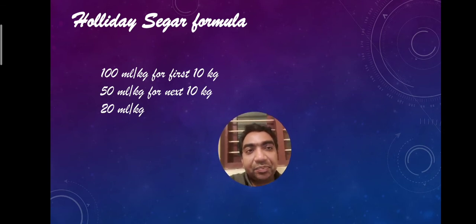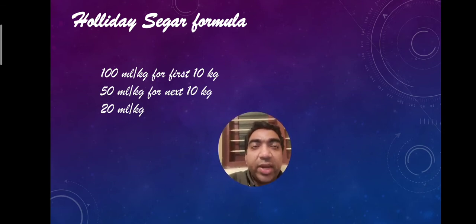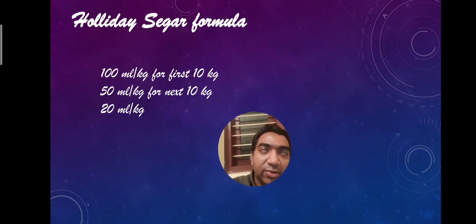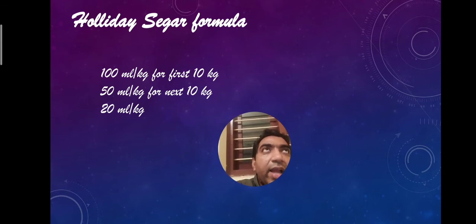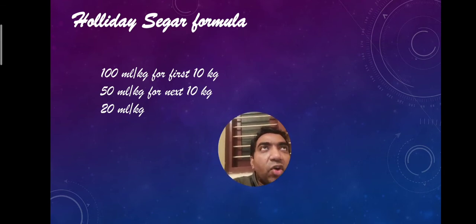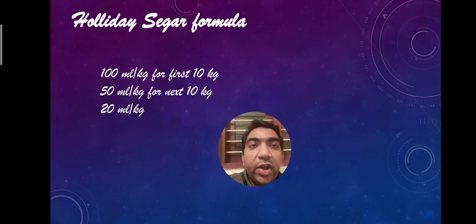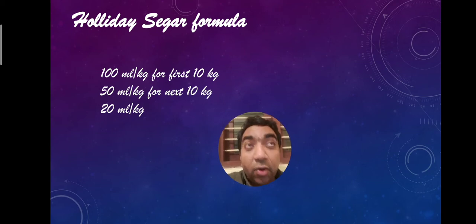So what does that mean? Suppose it is a 21 kg child. 100 ml per kg for the first 10 kg, so that is 1000 ml. For the next 10 kg, 11 to 20, 50 ml per kg, that becomes 500 ml. So that becomes 1500 ml. And there is 1 kg more, 21 kg. So for 1 kg, 1 into 20 ml, 20 ml. So 1000 plus 500 plus 20 ml. So the patient should have a maintenance fluid of 1520 ml.